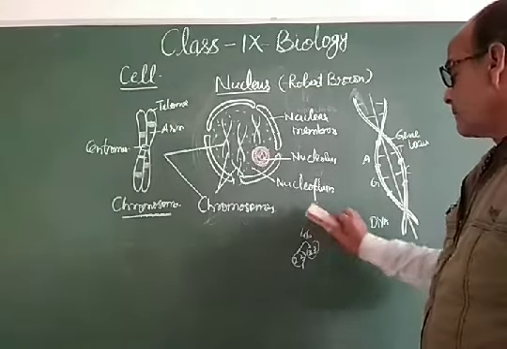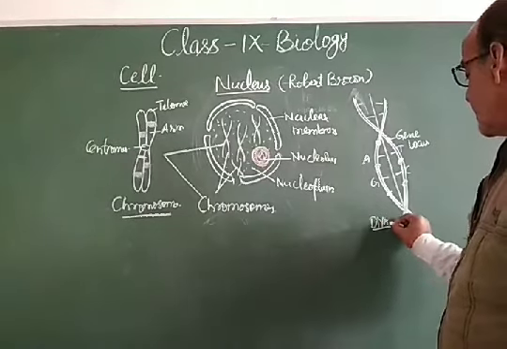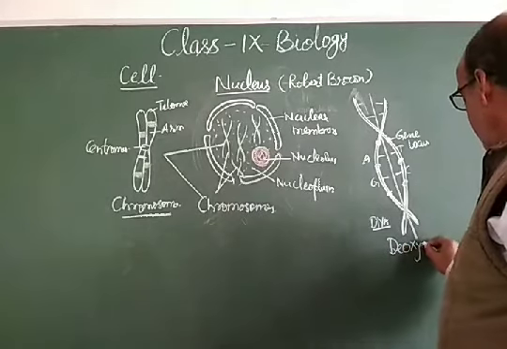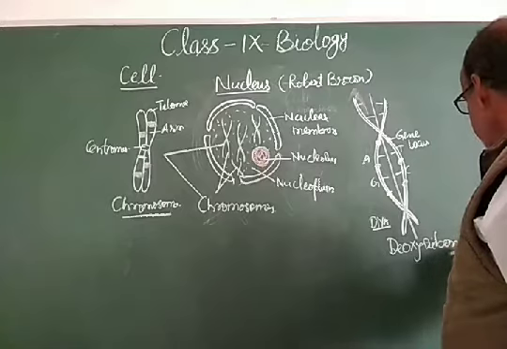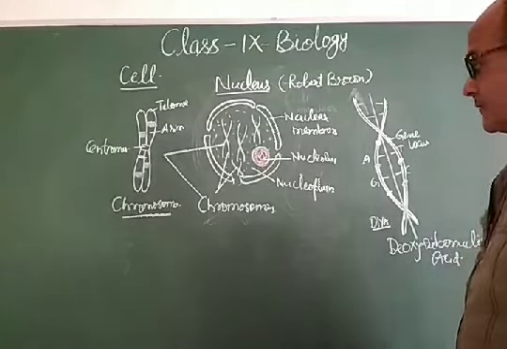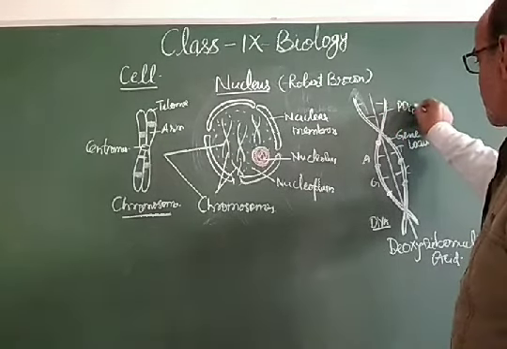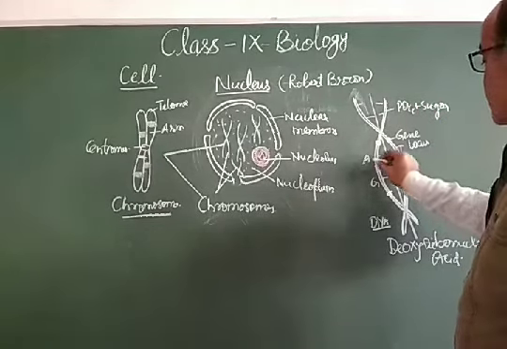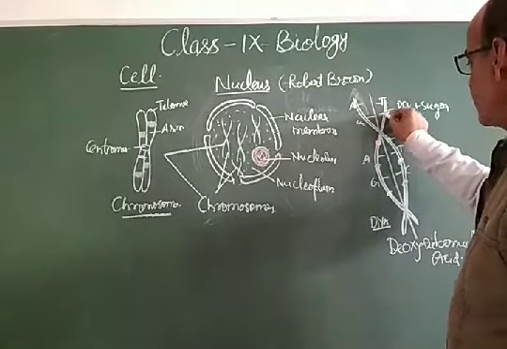So my dear students, these are the nucleus. Another material is called DNA. This is deoxyribonucleic acid. Deoxyribonucleic acid. This is a chemical, deoxyribonucleic acid. The sugar, this is the PO4 plus sugar, and this is A, T, G and C, it means adenine, thymine, guanine and cytosine.